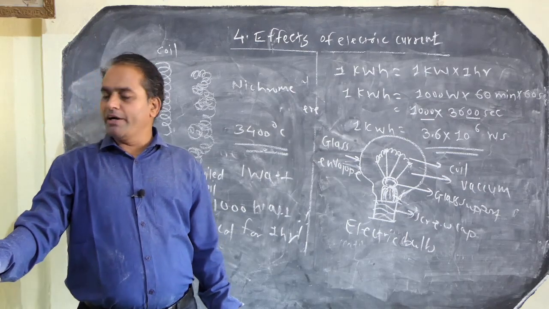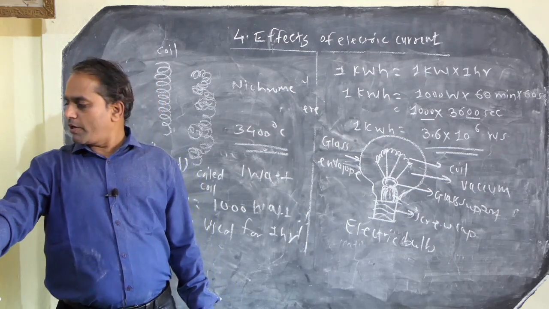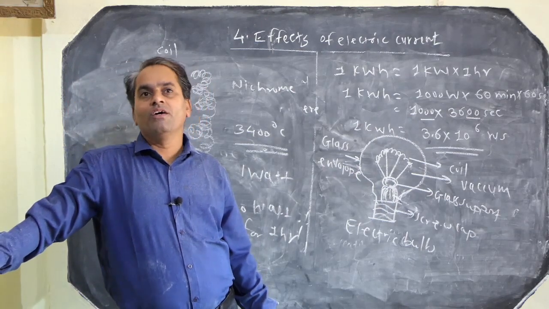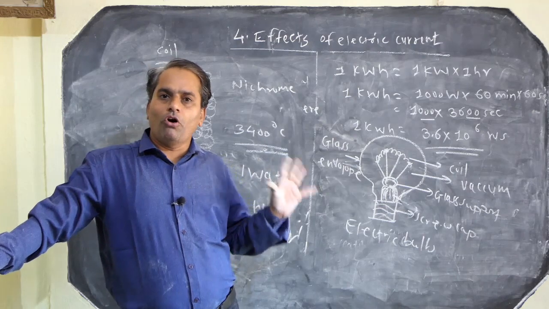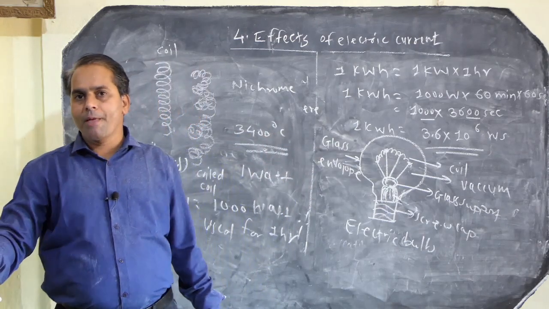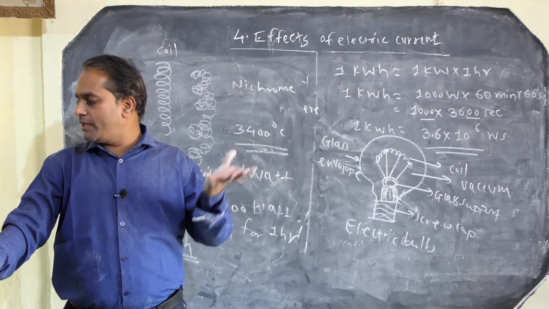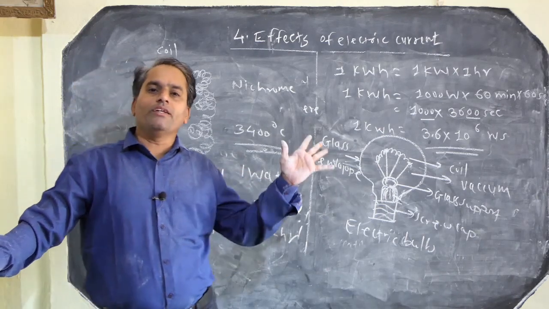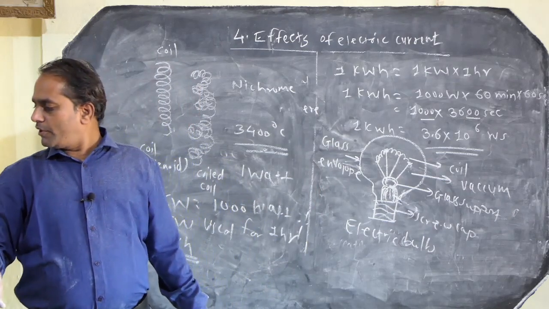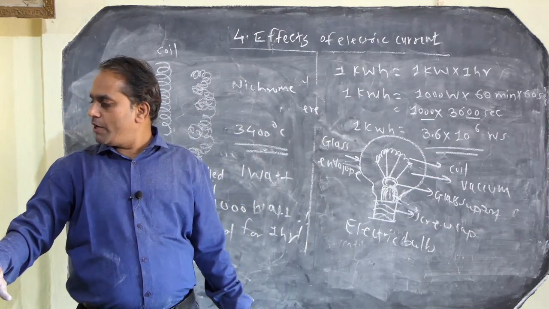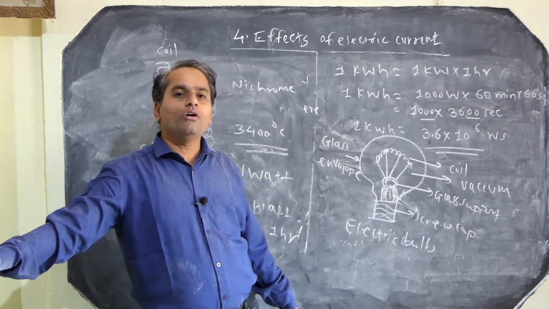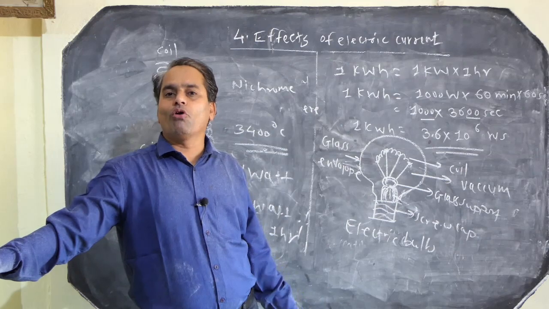For example, when we switch on the electrical fan at home, the fan starts to rotate, and after some time it becomes heated, and suddenly it catches fire. Why does that phenomenon occur? Because of short circuit or overloading.